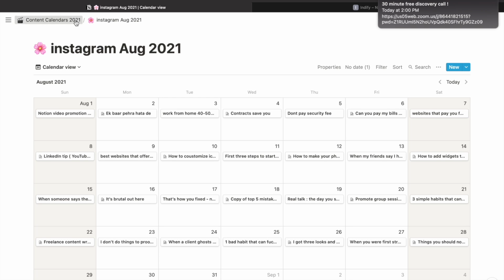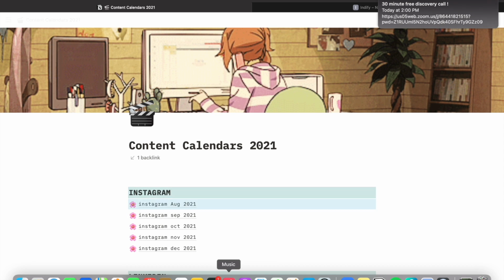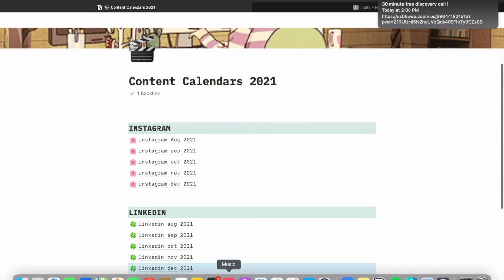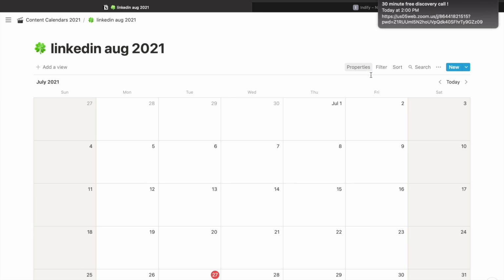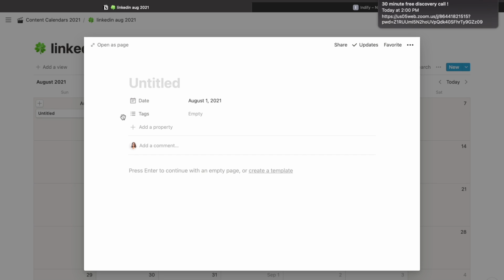Now if we go back, this is done for all the months. I have already created the calendars, they are just empty. If we go on August, you can see it is empty, and I'm going to add all these things here. And as July is going on, it's showing July, but as soon as August comes up, it's going to show August. So August 1, 2, 3, and now again here, if I want to add something, I can just simply add from here. I can add all the properties and I can do everything I want to do.